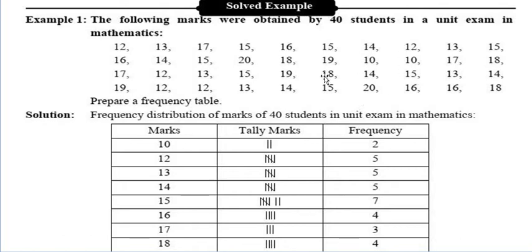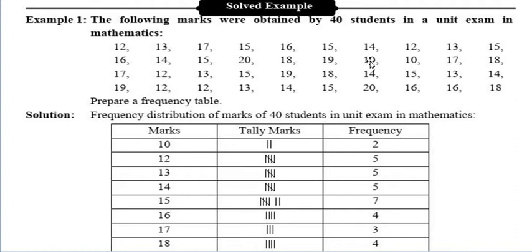Look, here is 10. Is any number lower than 10? No. Only 10 is the smallest number among these numbers. So 10 will be kept at first. Then after that, how many times the 10 is repeated, we have to check, okay? We'll be making the table like this, okay? This table is known as the frequency distribution table. In the frequency distribution table, first of all, we'll be keeping marks here, then the tally marks, then the frequency. And how many times is the 10 repeated? 1 time, 2 times. So only 2 lines will be drawn and the frequency will be written 2.